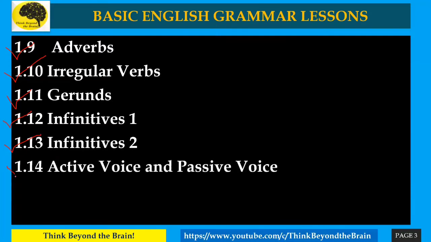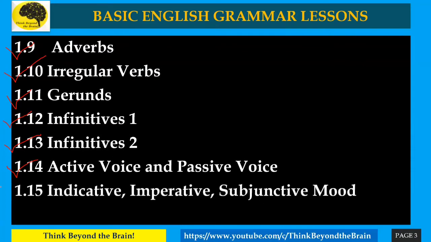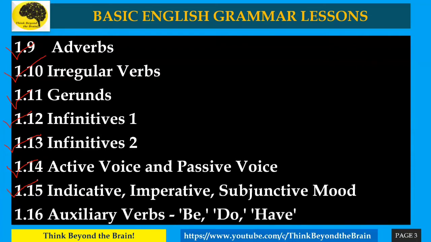Then the 14th one, active voice and passive voice. There are two types of voices. Not the voice I'm speaking with; voice here means the sentence we are forming, whether we have to use an active voice or a passive voice. Then comes the 15th one, moods. We will talk about these three types of mood: indicative, imperative, and subjunctive moods.